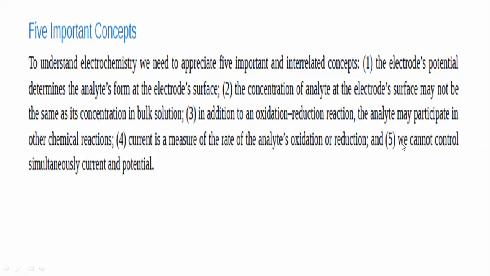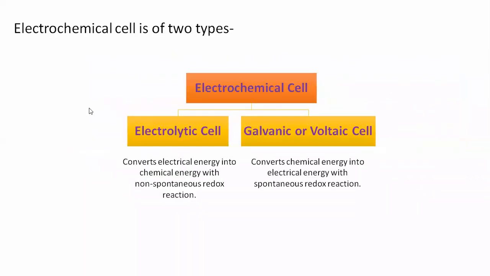And lastly, we cannot control both potential and current simultaneously, or keep both these parameters constant at one time. If we keep current constant, at that time we can measure the potential, that is, the difference in potential will happen. Or when we vary the potential difference, at that time we can keep the current as a constant parameter. So the classification of electrochemical cells is basically into electrolytic cell and galvanic cell.